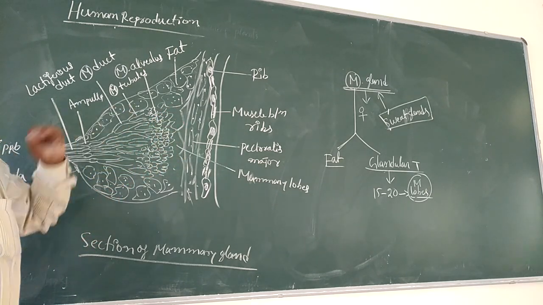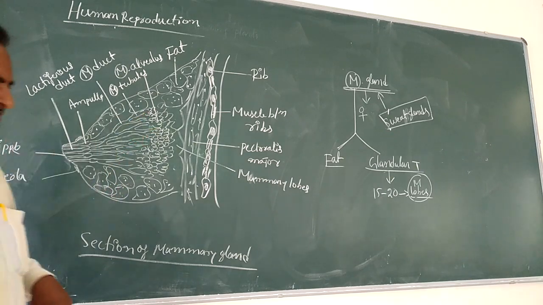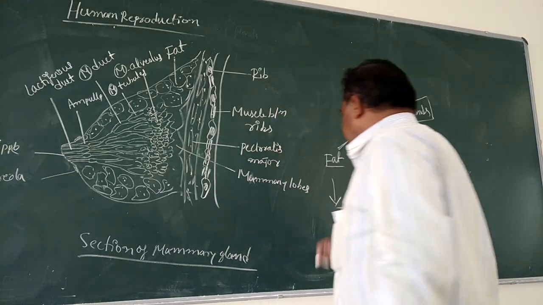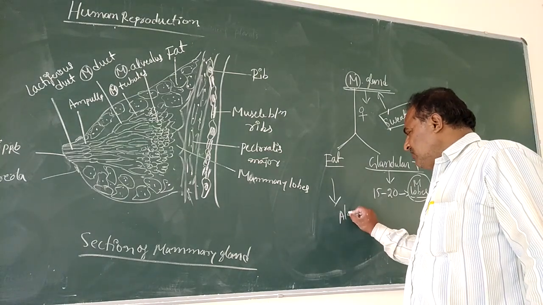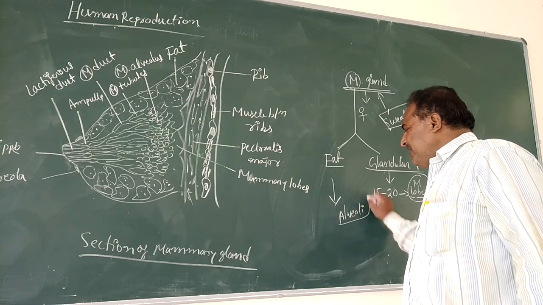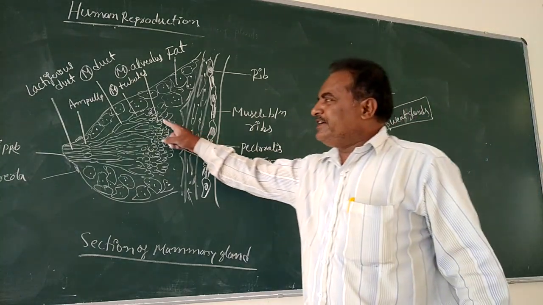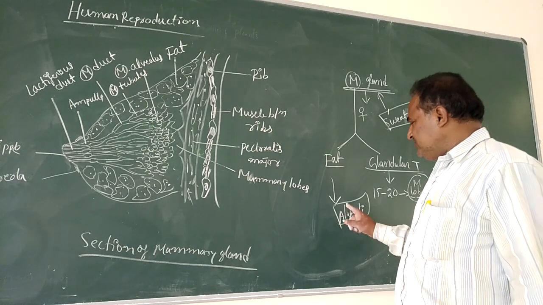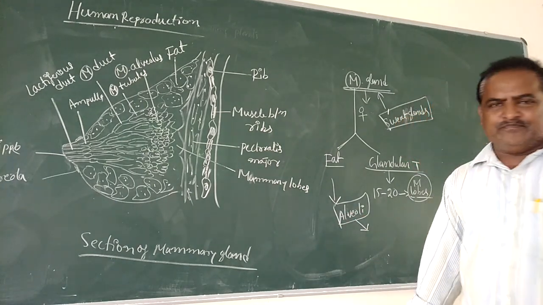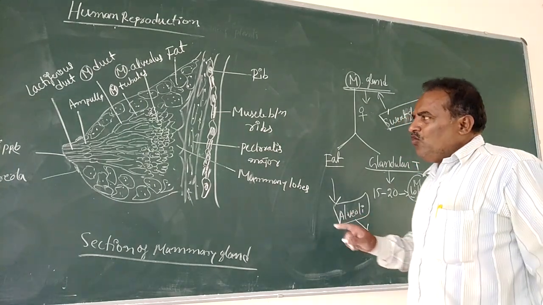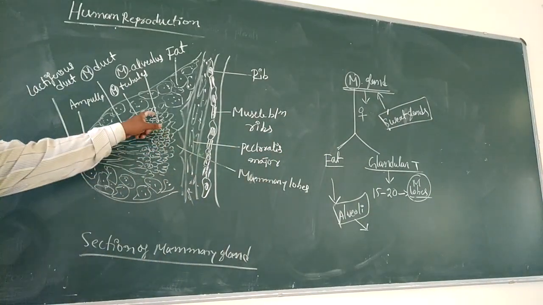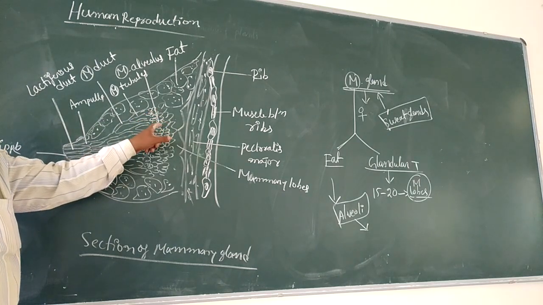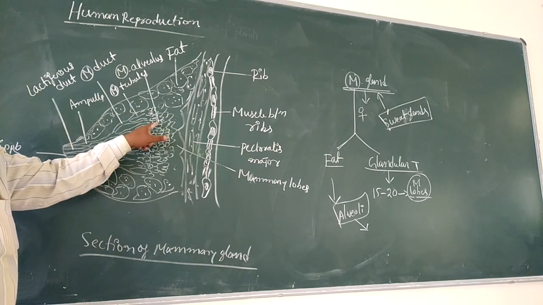In each mammary lobe there is a group of milk secreting cells, called alveoli. All the alveoli have a lumen, the alveolar lumens, and the alveolar cells secrete the milk and store it in the alveolar lumens.